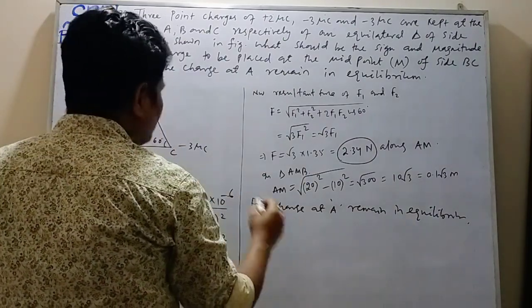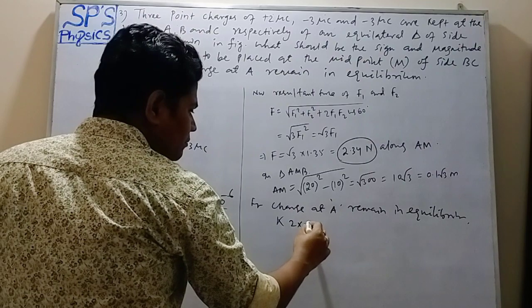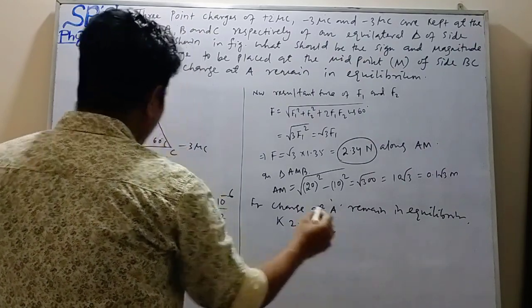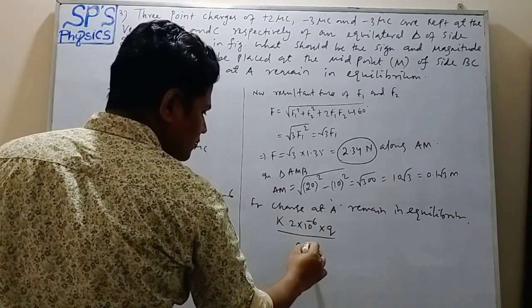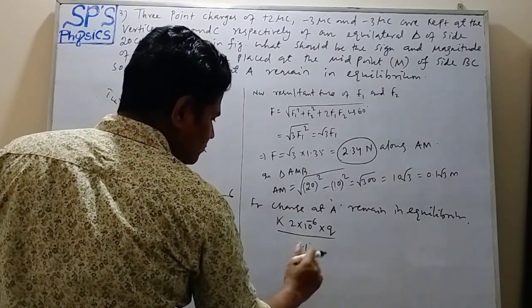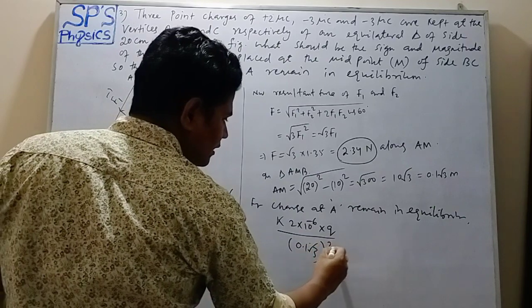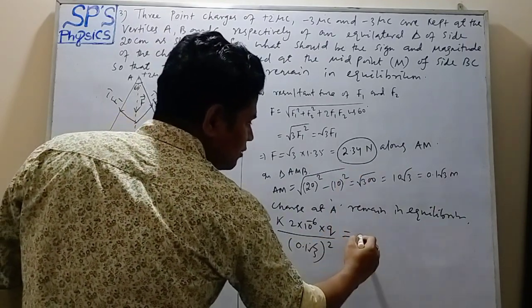K, Q1 is 2 into 10 to the power minus 6, into Q2 which is small q, upon r square. The distance AM is how much? 0.1 root 3, whole square, must be equal to how much?